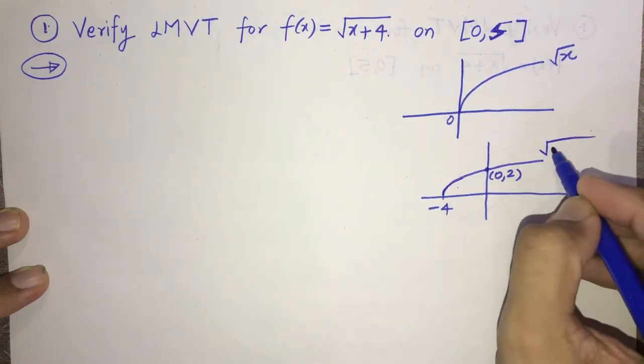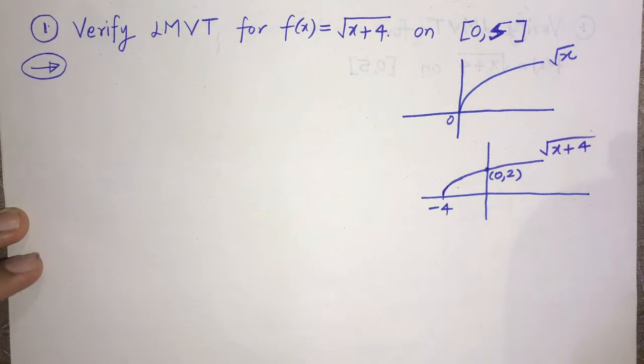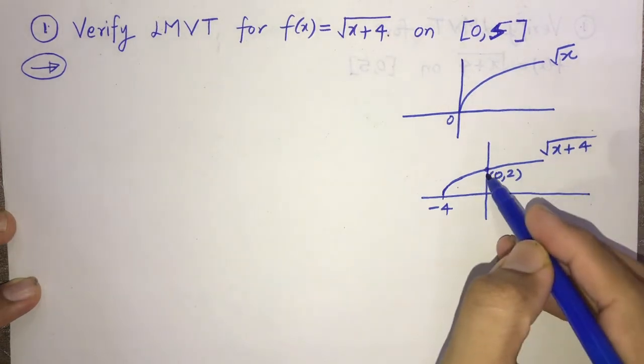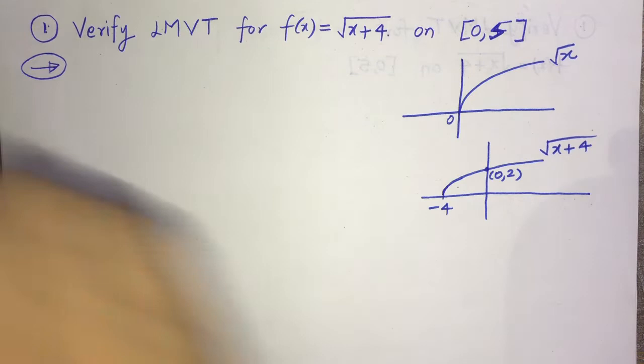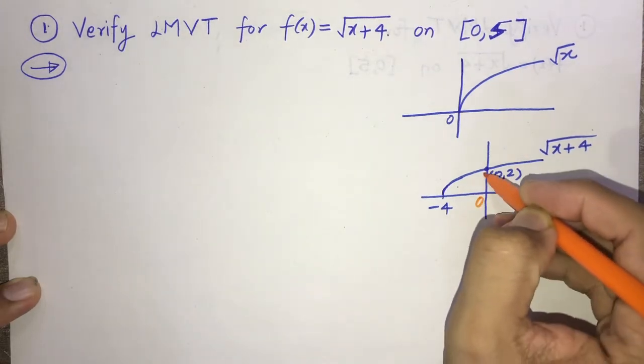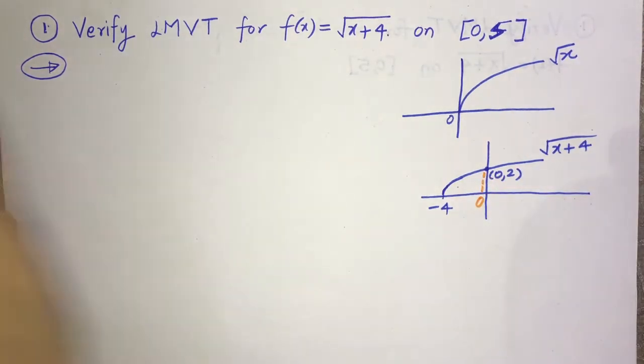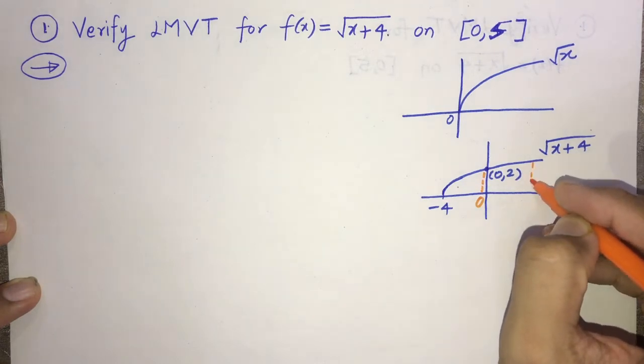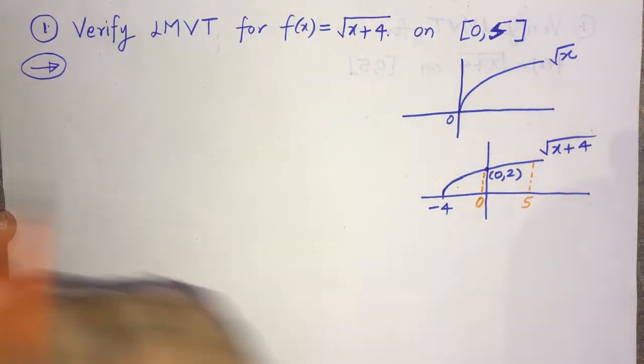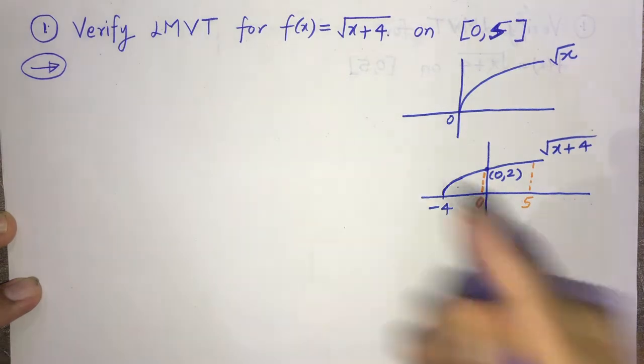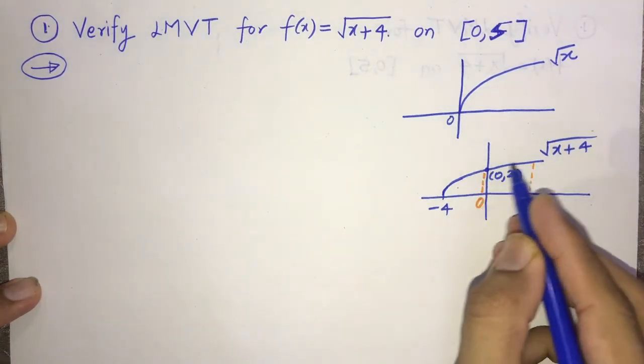This will be square root of x plus 4. What I want you to focus on is the continuity and differentiability. In the interval from 0 to maybe 5, the graph will be smooth, continuous and differentiable.